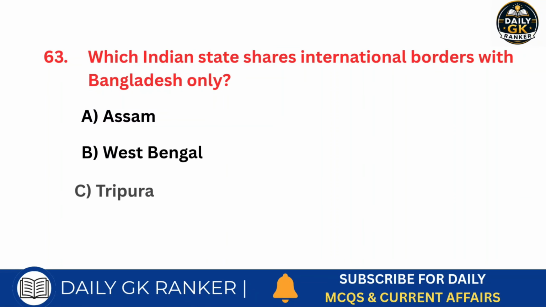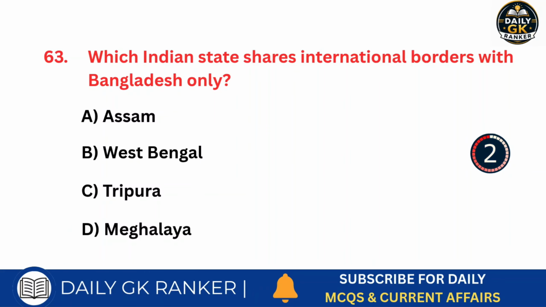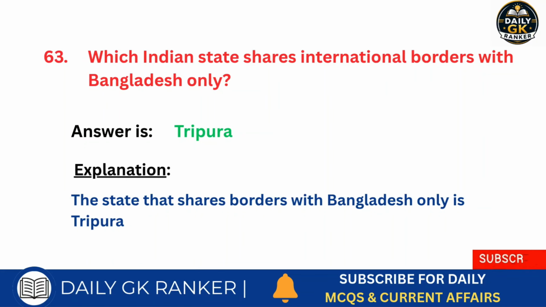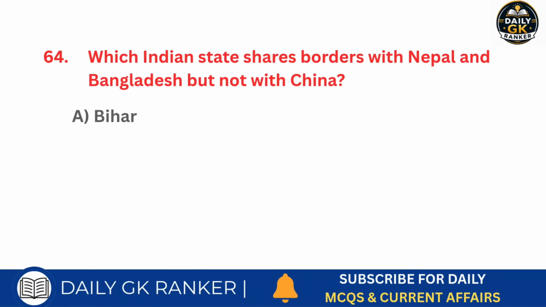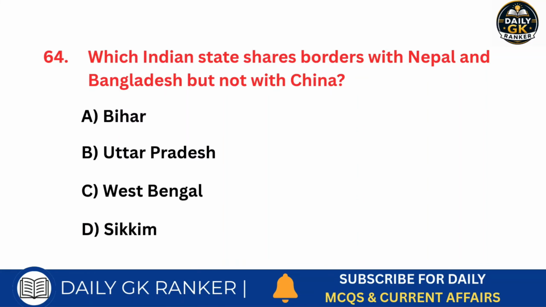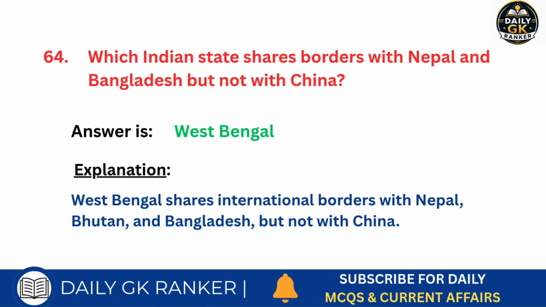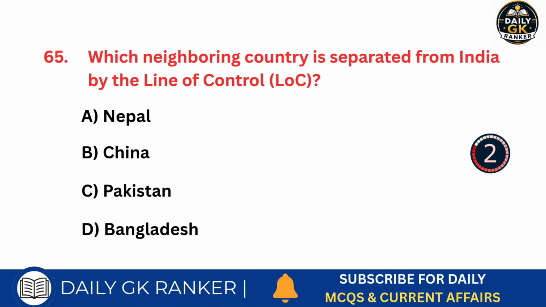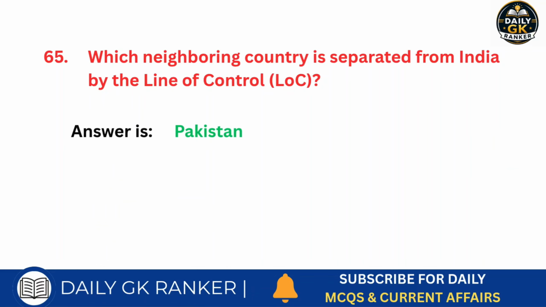Which Indian state shares international borders with Bangladesh only? Answer is Tripura. Which Indian state shares borders with Nepal and Bangladesh but not with China? Answer is West Bengal. Which neighboring country is separated from India by the line of control? Answer is Pakistan.